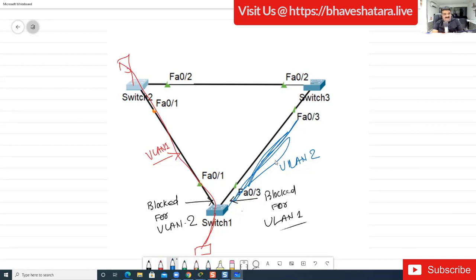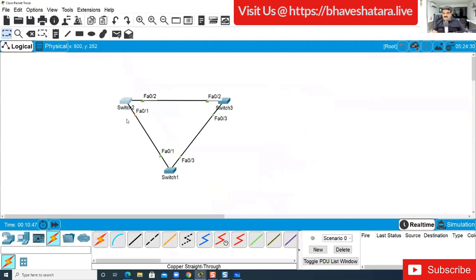By default, when you are working with a Cisco switch, it blocks the same port for each and every VLAN. For example, right now this particular port is blocked for all VLANs, for VLAN 1, 2, 3, for any port.